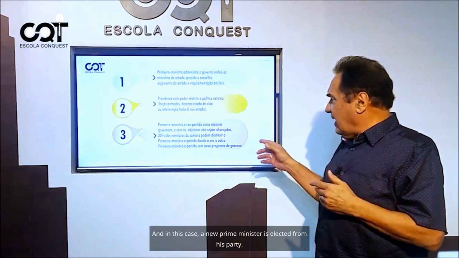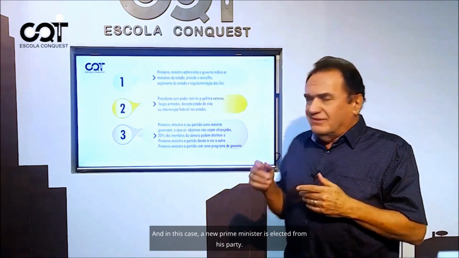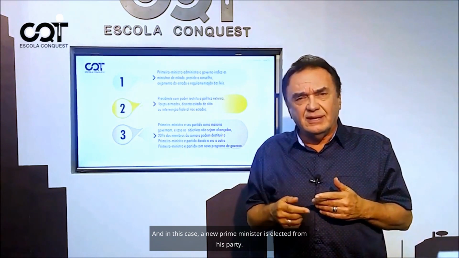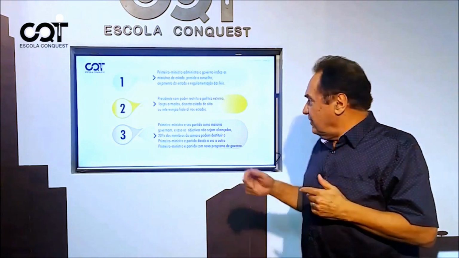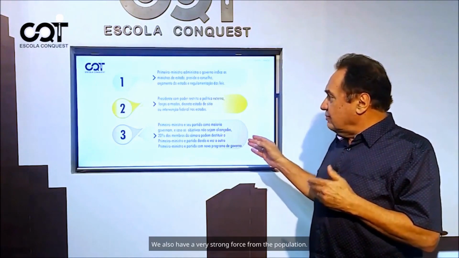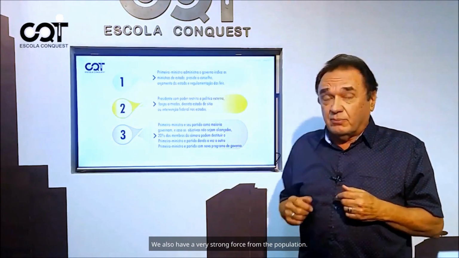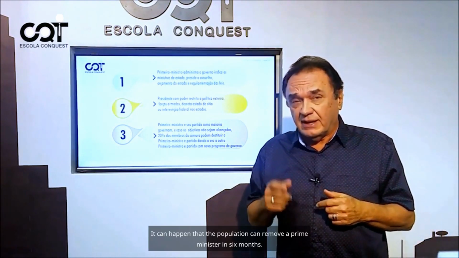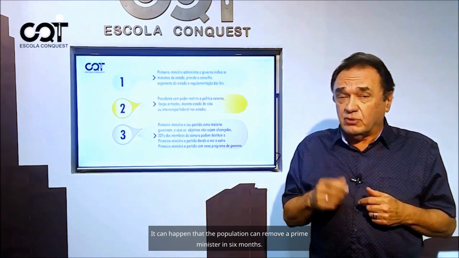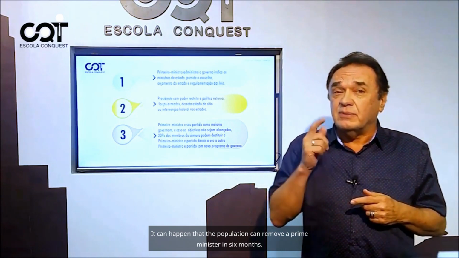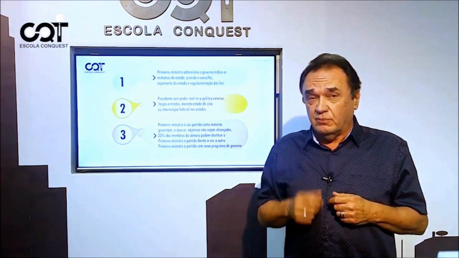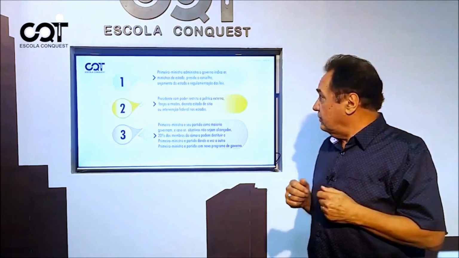And in this case, a new prime minister is elected from his party. So, see the power. We also have a very strong force from the population. It can happen that the population can remove a prime minister in 6 months. Look at that interesting thing.